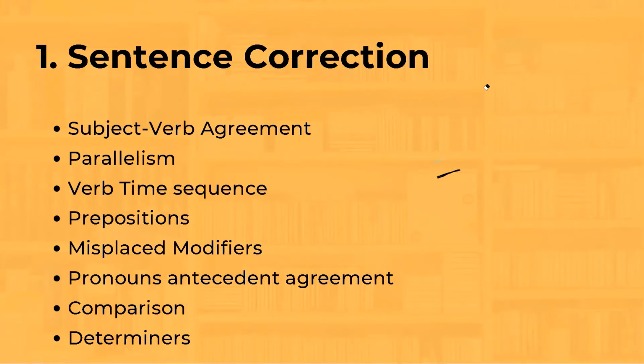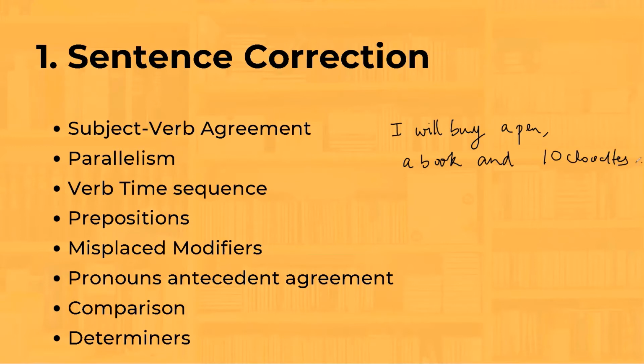Next is parallelism. Sometimes we list certain things in a sentence. Let's look at this sentence. I will buy a pen, a book, and 10 chocolates.